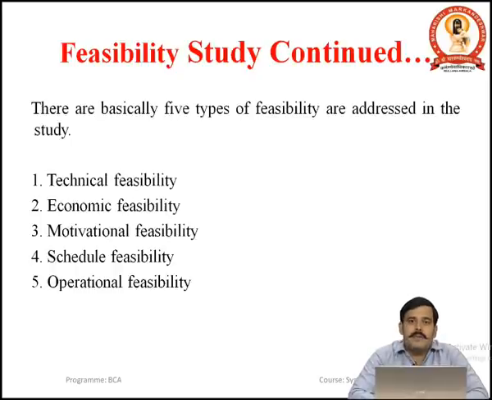Motivational feasibility is related to the users' behavior: how they are adopting the system, and whether it is adoptable by the users or not. Such types of analysis are taken through the motivational feasibility. Schedule feasibility is related to the schedule or procedures of the system. And operational feasibility is how the system will work, whether the desired functionality can be obtained or not. Such types of analysis or study can be done through the operational feasibility.